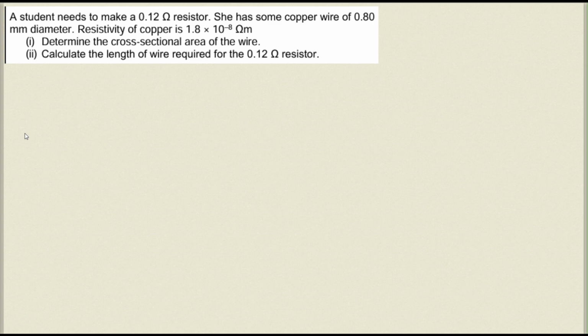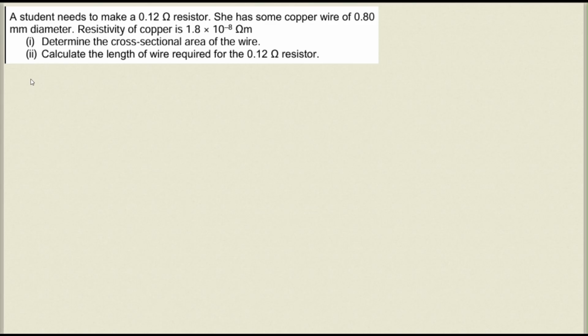Moving to the next question. A student needs to make a 0.12 ohm resistor. She has some copper wire of 0.80 millimeter diameter. Resistivity of the copper is given as 1.8 into 10 raised to minus 8 ohm meter. Determine the cross-sectional area of the wire and calculate the length of the wire required for the 0.12 ohm resistor.